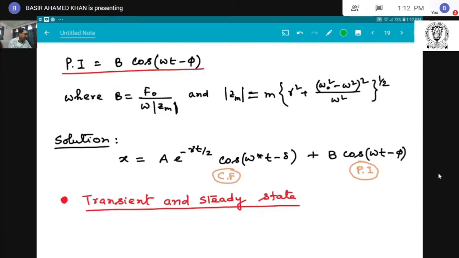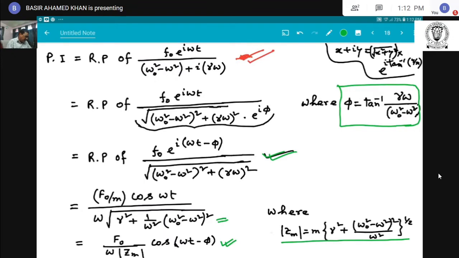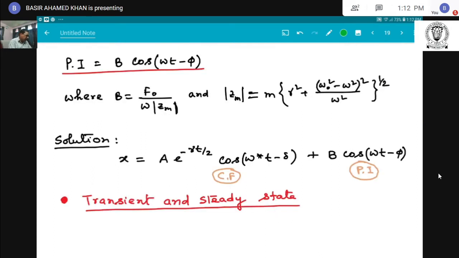That means I just put these constants as b. This is a constant, this is b. That means the particular integral becomes constant b into cos (omega t minus phi), where b equals capital F0 divided by omega Zm and Zm equals this.